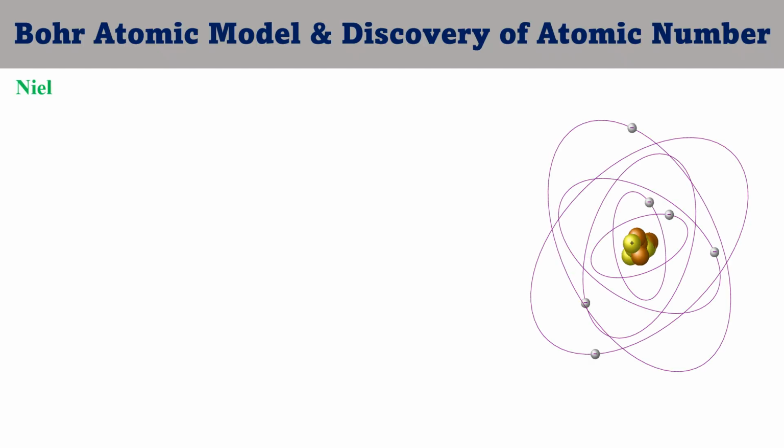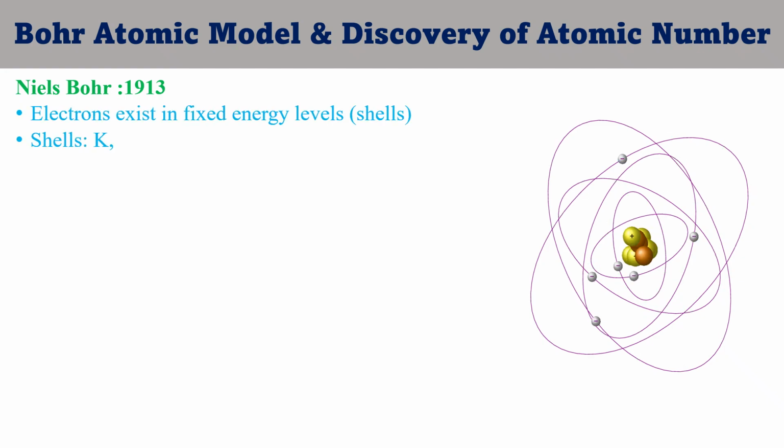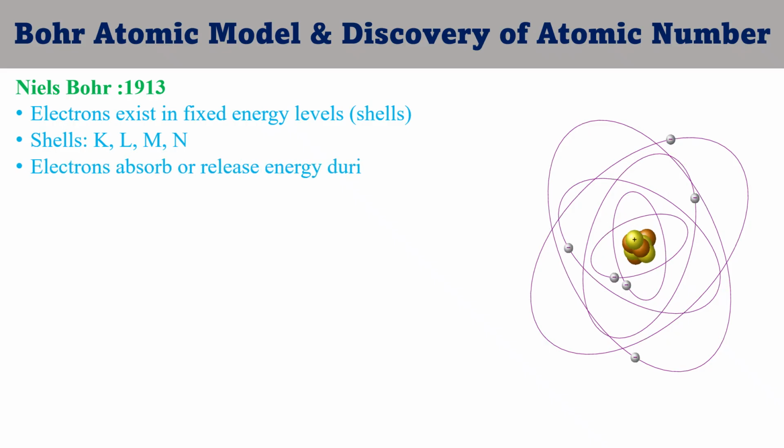Now, the Rutherford model creates a new problem. If an electron moves around the nucleus, then at a certain time that electron will be absorbed by the nucleus and the atom will not exist. So Bohr proposed an atomic model in 1913. He proposed that electrons exist in fixed energy levels, that is K shell, L shell, M shell, N shell, and an electron absorbs or releases energy when changing the shell.